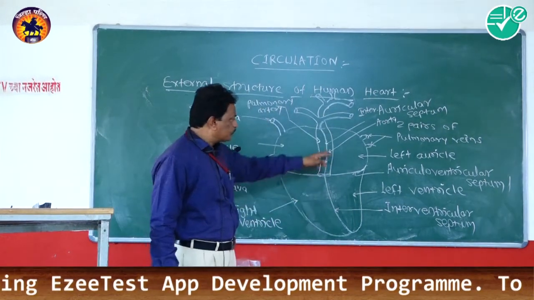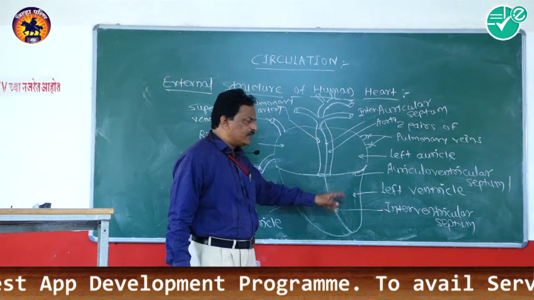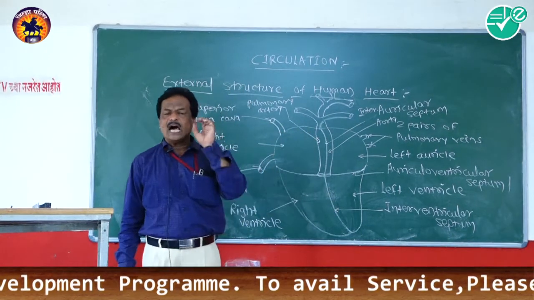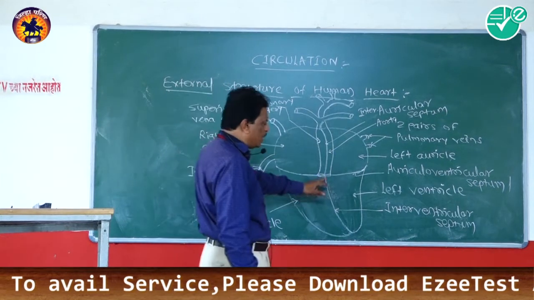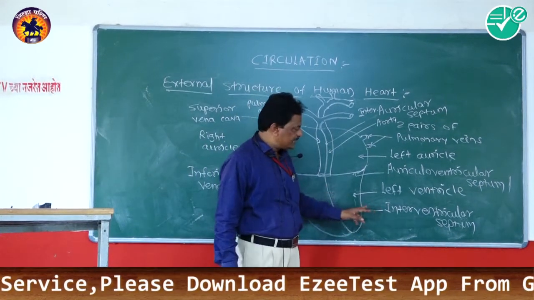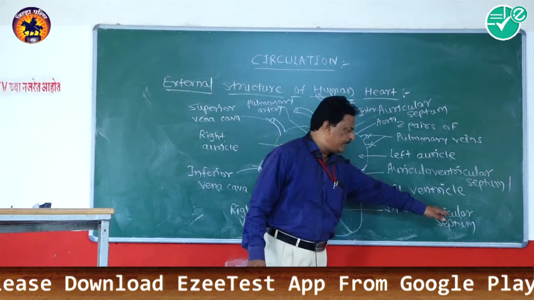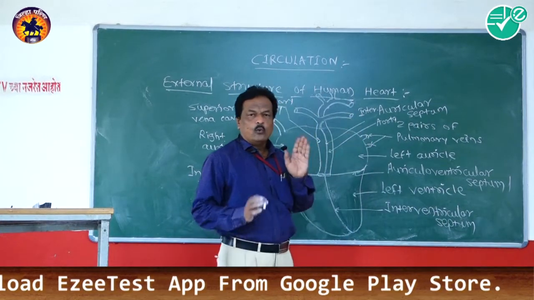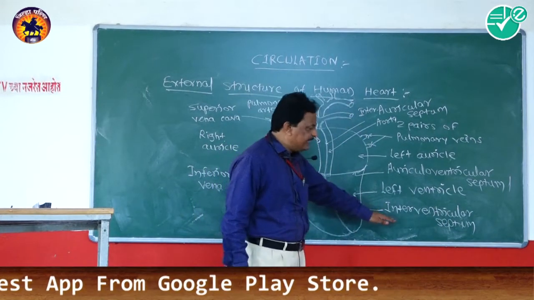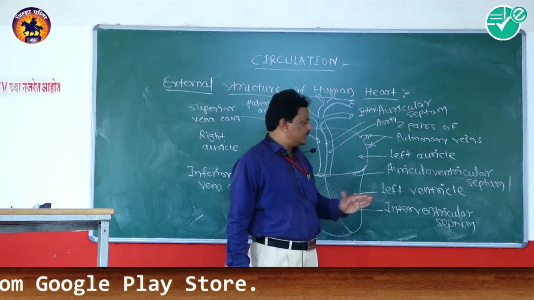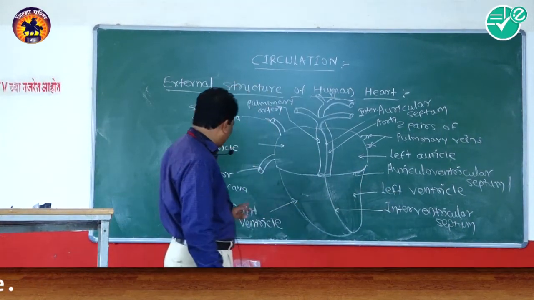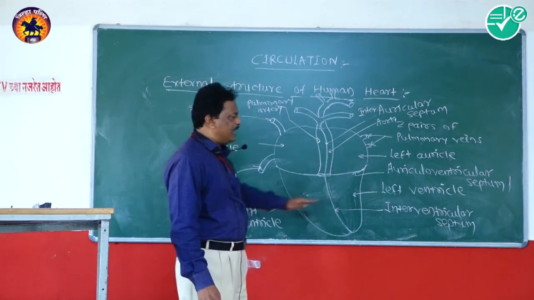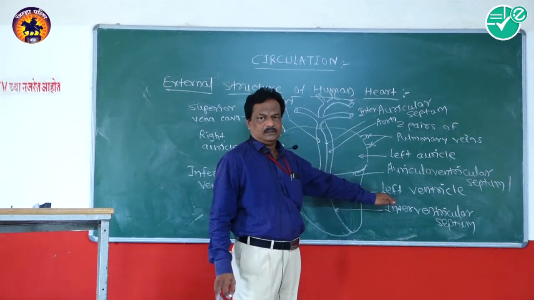Just like auricles, the chamber of the ventricle is also divided into 2 subchambers with the help of a vertical septum, and that vertical septum is known as the interventricular septum. With the help of that interventricular septum, the ventricle is divided into the right ventricle and the left ventricle.